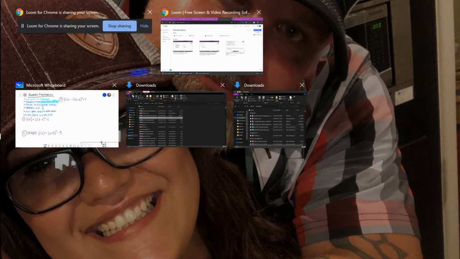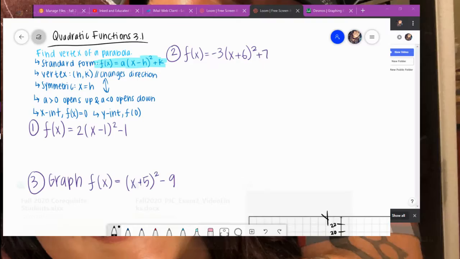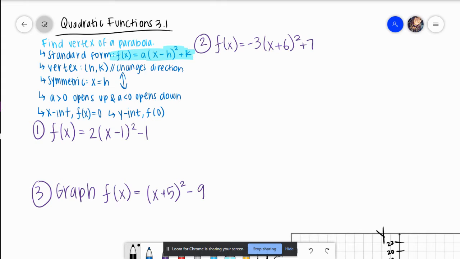Hey y'all, we are going to look at some quadratic functions. This is actually 3.1 for your homework in the section that we're starting on today. Okay, so a quadratic function. The homework's going to tell you to find the vertex of a parabola. And so there's a few things you need to know.